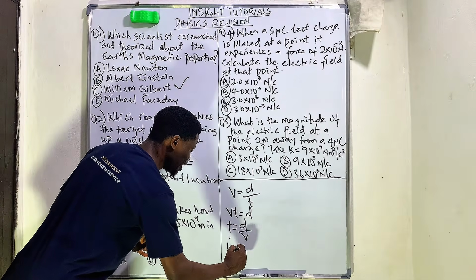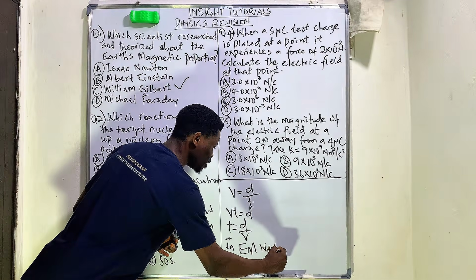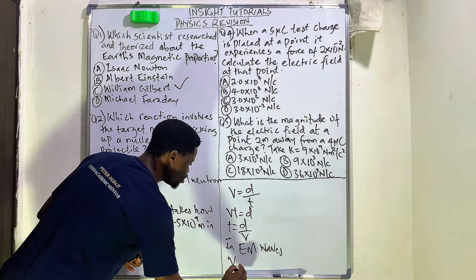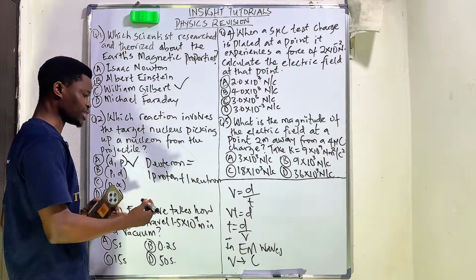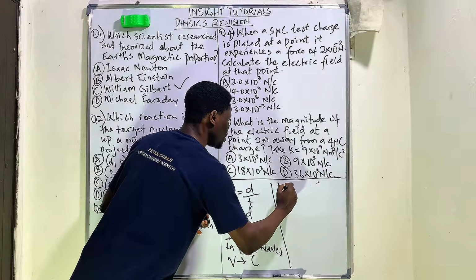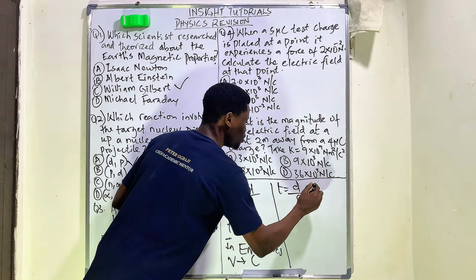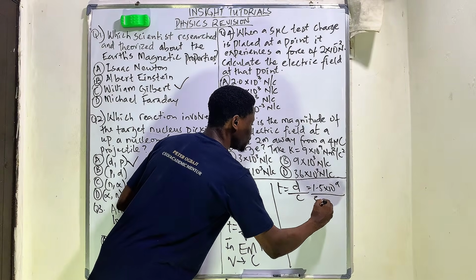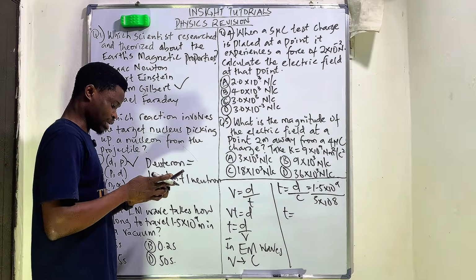Now, since we are dealing with an electromagnetic wave, this velocity will actually be giving us the speed of light, for us to be able to get how long it will take. So in essence, time is equal to distance over the speed of light, where this is 1.5 times 10 to the power of 9 over 3 times 10 raised to the power of 8.